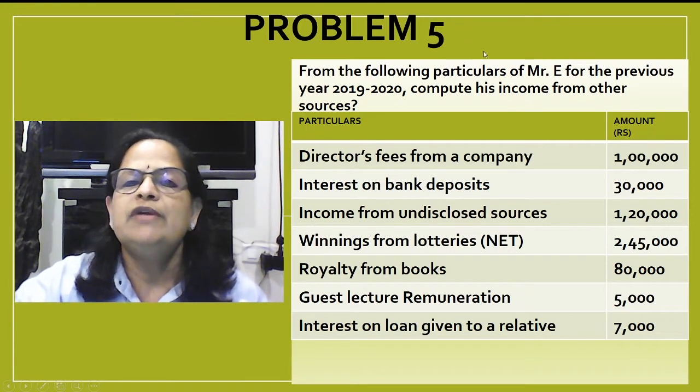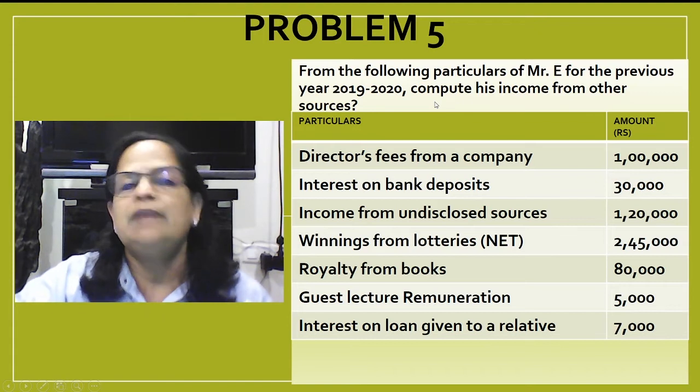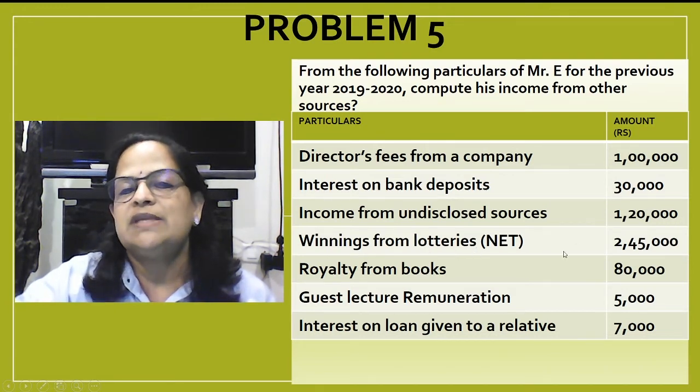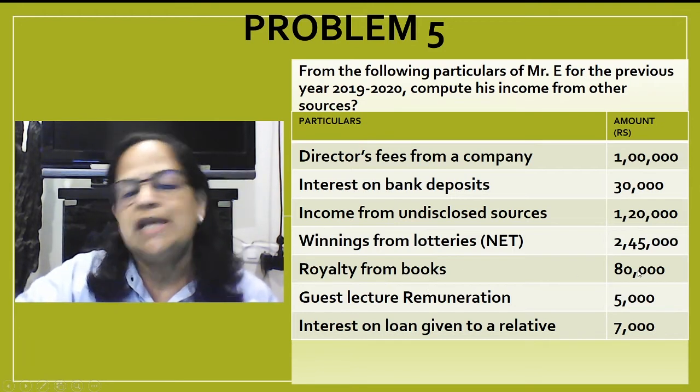Now problem 5. From the following particulars of Mr. E for the previous year 2019-20, compute his income from other sources. Director's fees from a company 1 lakh. Interest on bank deposits 30,000. Income from undisclosed sources 1,20,000. Winnings from lotteries. Net amount, so you have to take the gross value. Royalty from books, it's allowed 80,000.